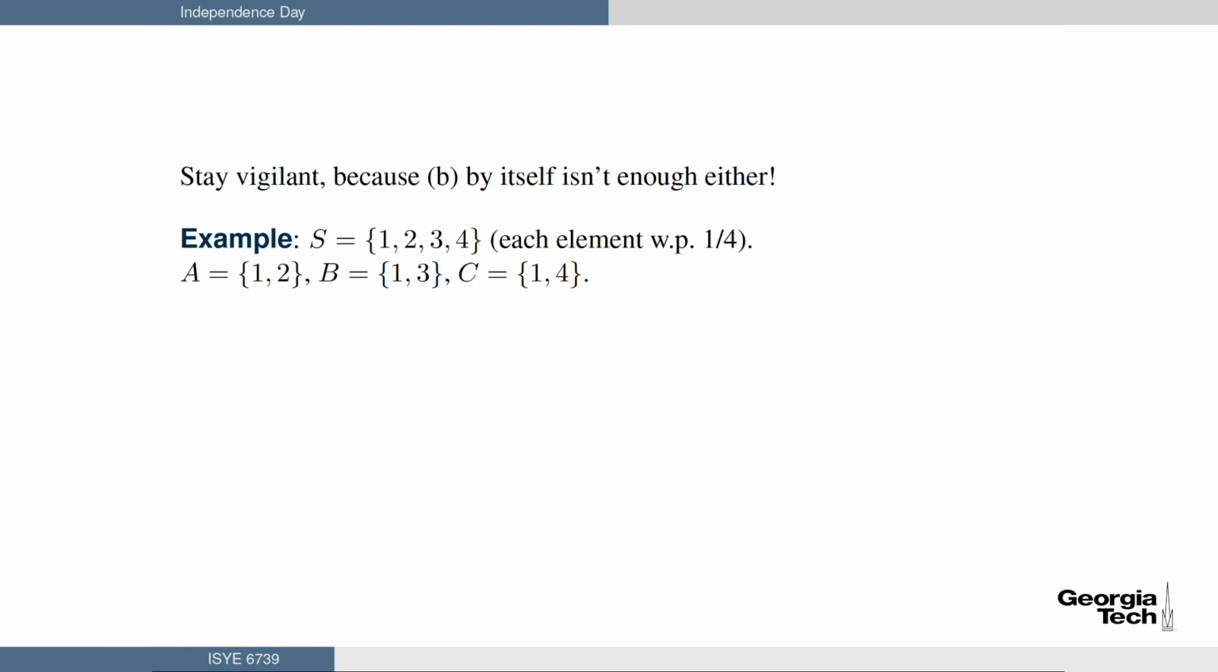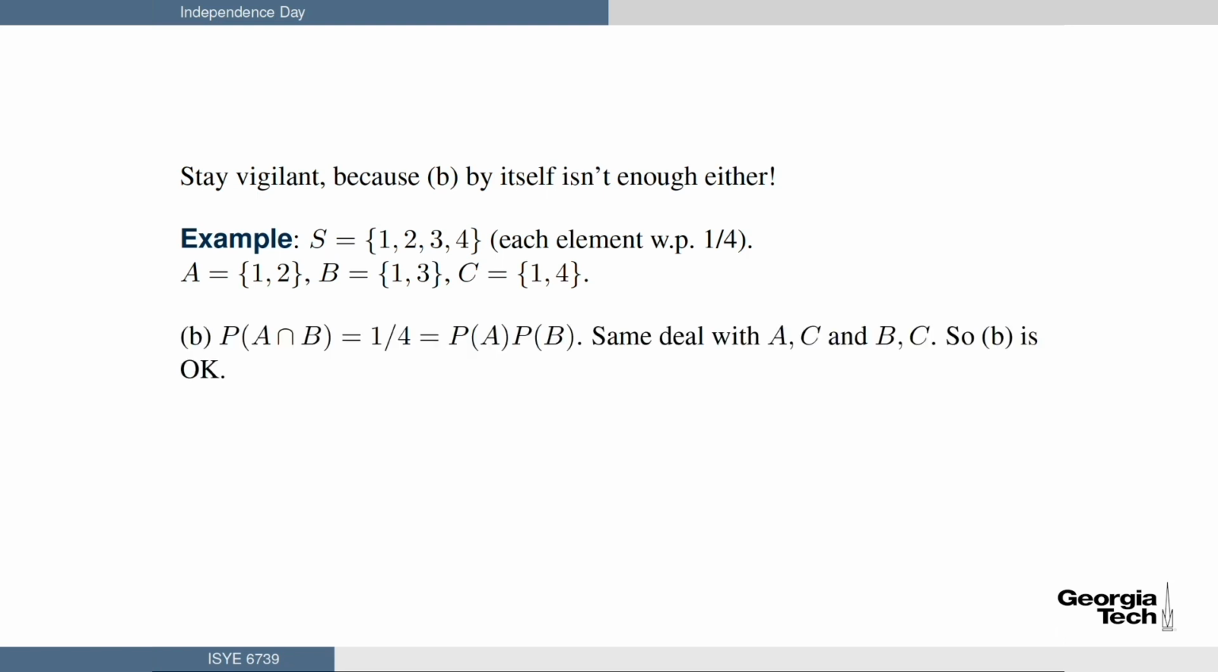I'm going to let A equal {1, 2}, B equal the set {1, 3}, C equal {1, 4}. So the probability of A intersect B equals a quarter, equals the probability of A times the probability of B. Look at that: the probability of A intersect B is the probability that you see just a 1, which is a quarter. The probability of A is a half, probability of B is a half. So P of A intersect B equals P of A times P of B. Same deal with A and C intersecting and B and C intersecting.